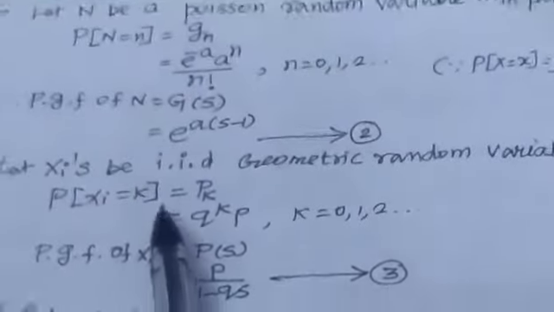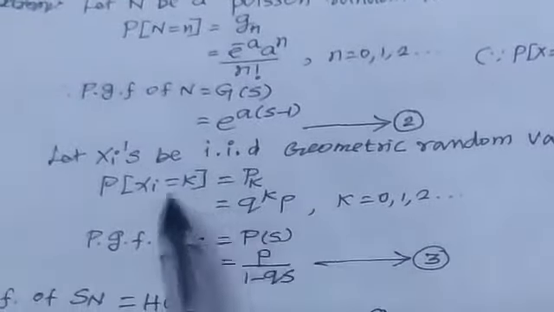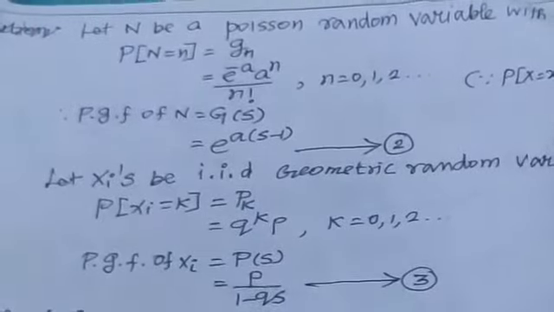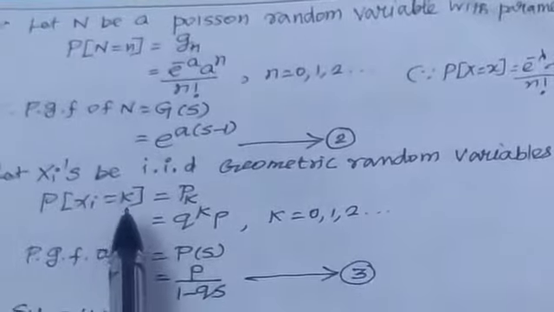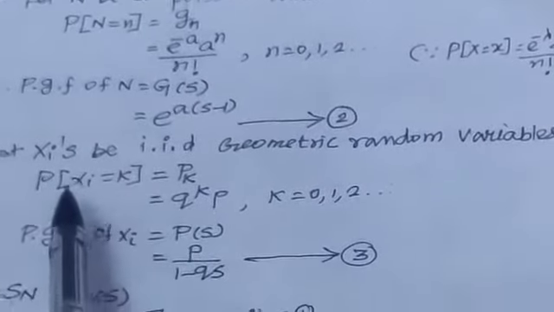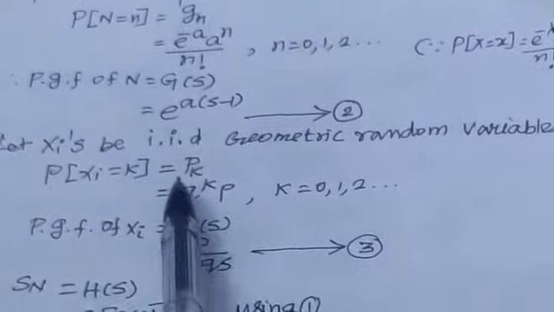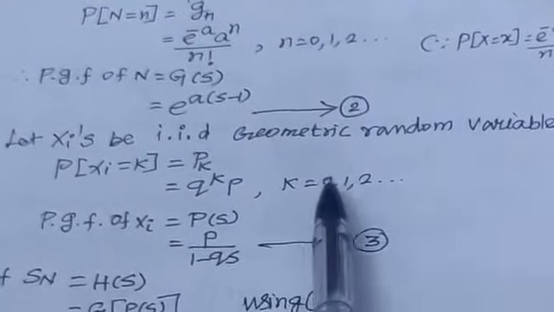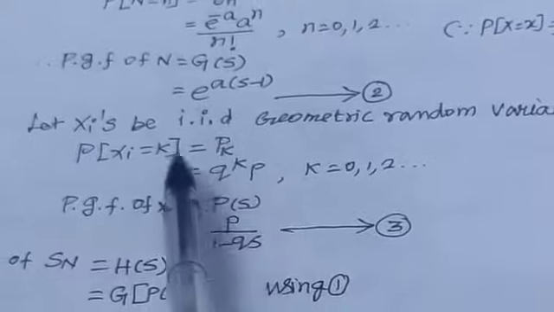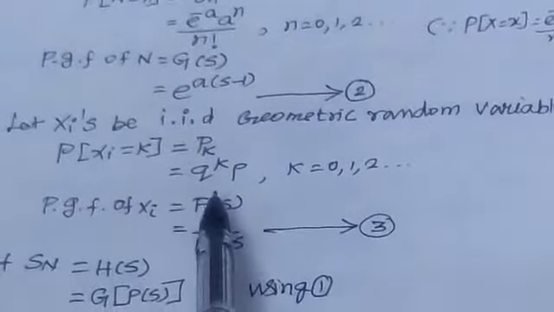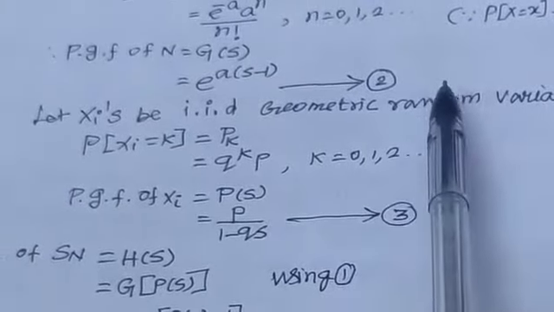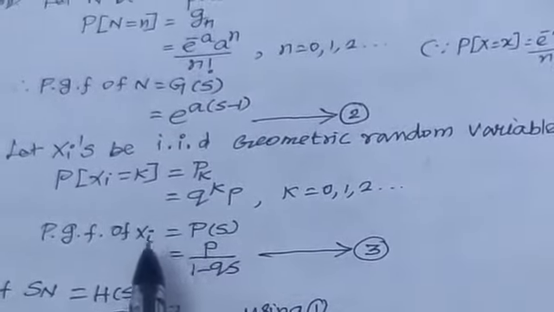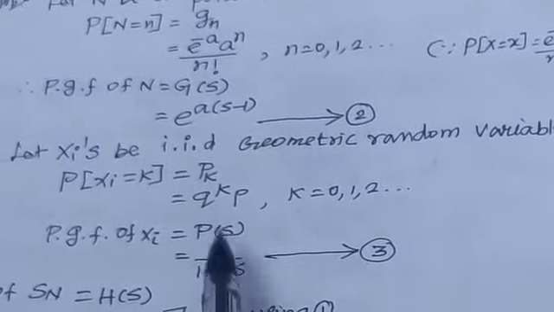Probability of Xi equal to k equals q power k into p, for k equal to 0, 1, 2, and so on. Therefore, the probability generating function of Xi is P(s). Already we found that for the geometric random variable this equals p by 1 minus qs, in the first part of this chapter.